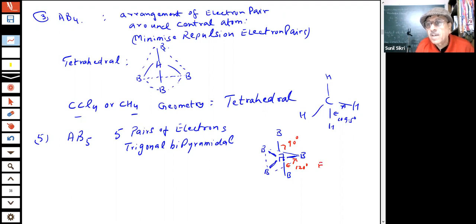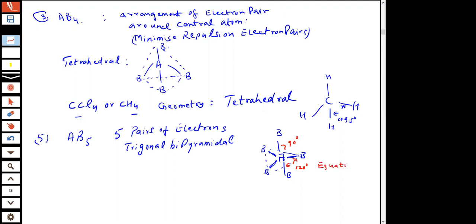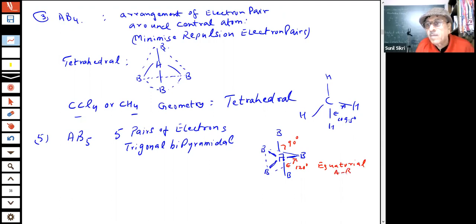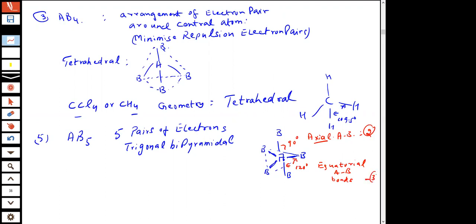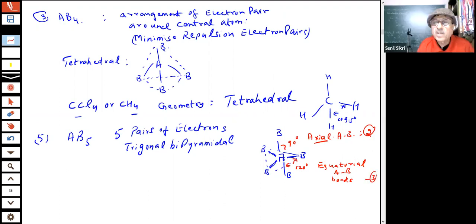This is called equatorial, AB bonds, and these are our axial, on the axis, above the axis, below the axis. So there are two types of bonds, axial and equatorial. How many? These are two, and these are three here, which we have shown. So such geometries are formed, students, which is trigonal bipyramidal.